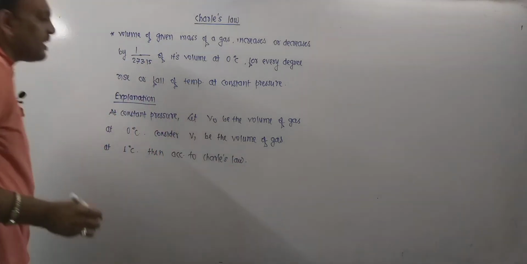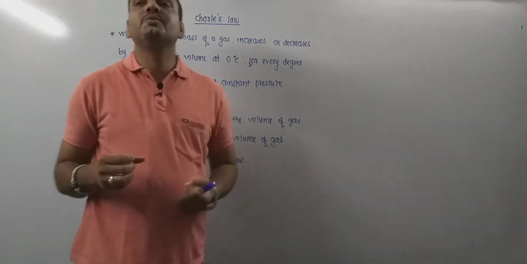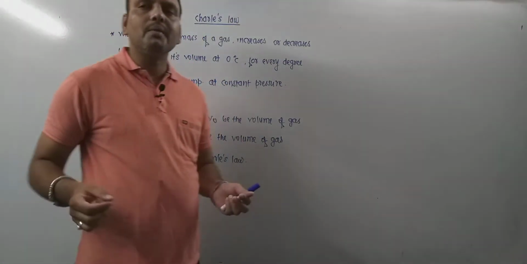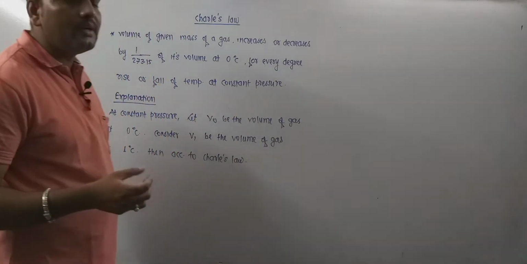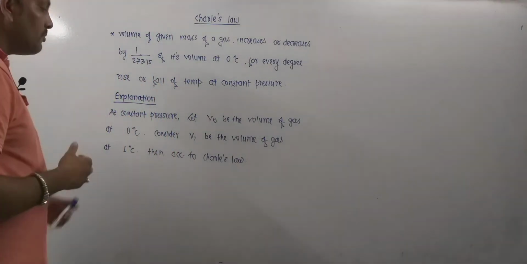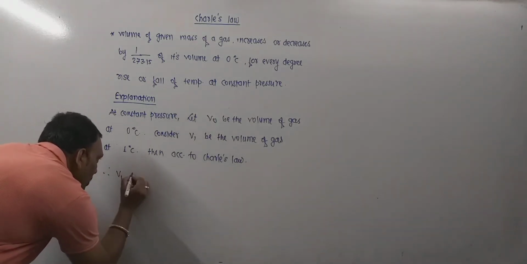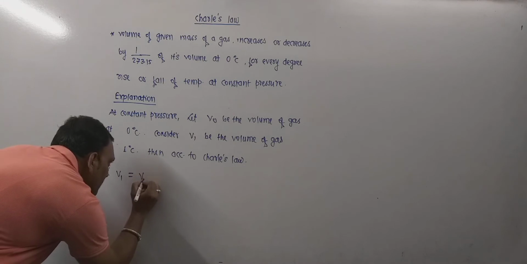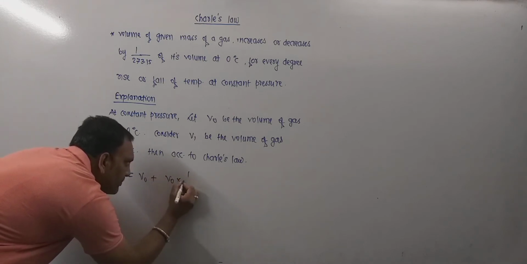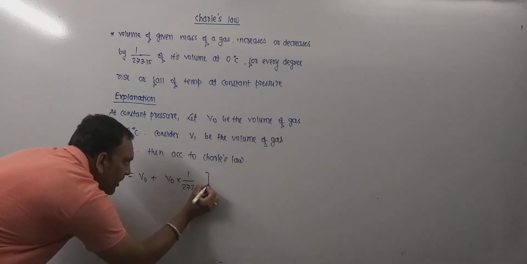due to every 1 degree rise, the volume gets changed. If we increase the temperature, the volume increases by 1 by 273.15 times the original. So V1 is equal to V naught plus V naught into 1 by 273.15.